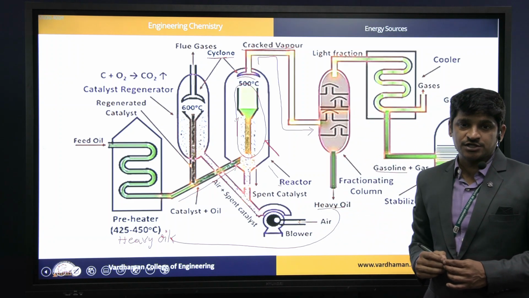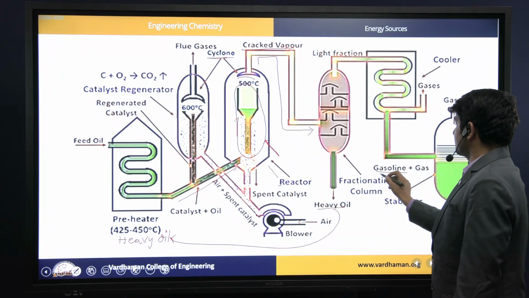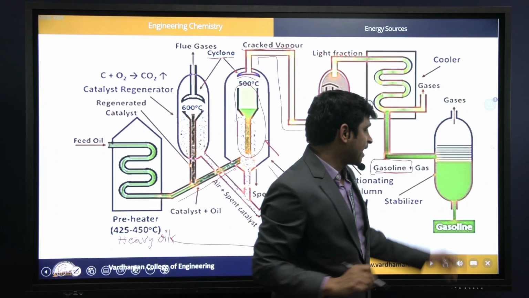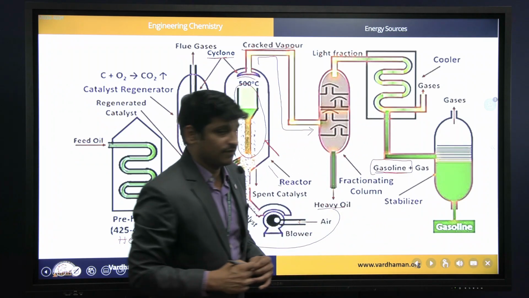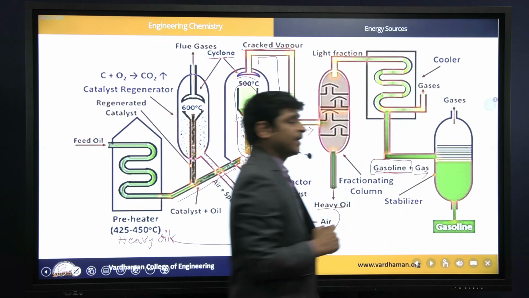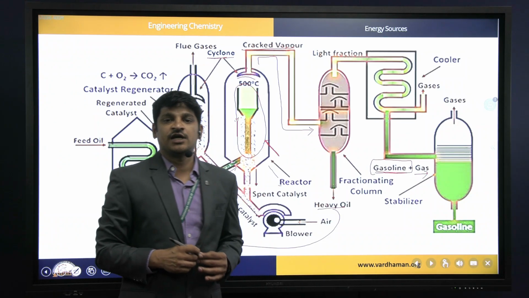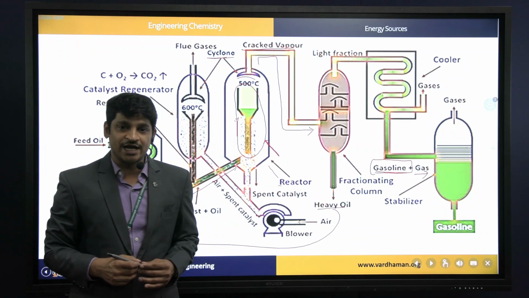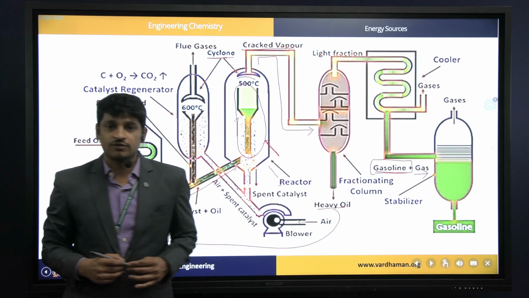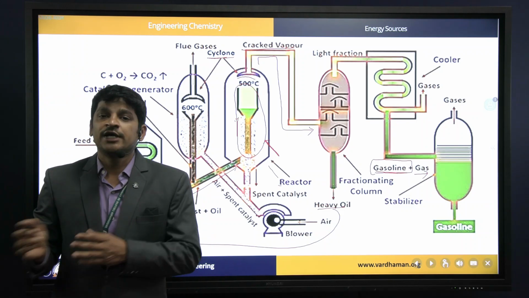The desired fraction for us is gasoline. So we will collect this cracked gasoline from the fractional distillation tower, and further it is treated to remove unwanted gases. If it has any unwanted gases, it can be degasified from the gasoline. So this is the process of cracking of petrol from heavy oil.